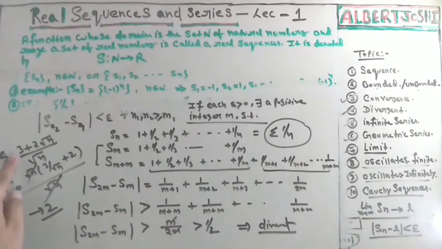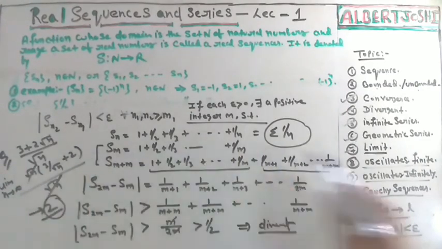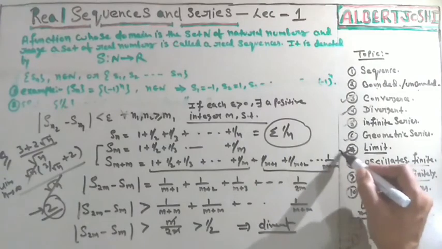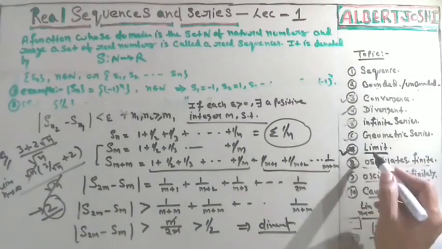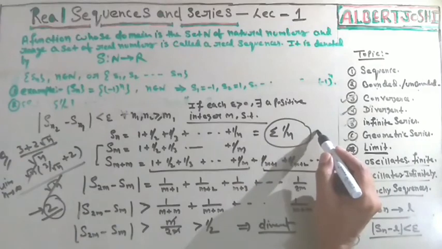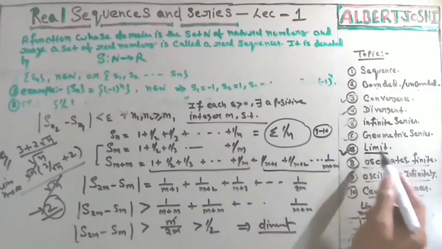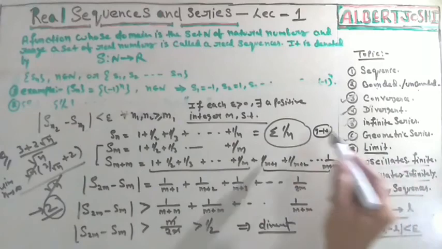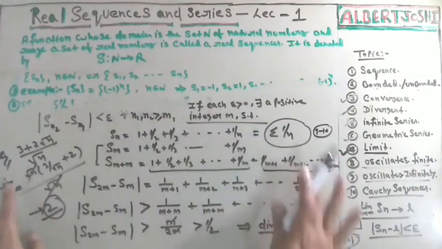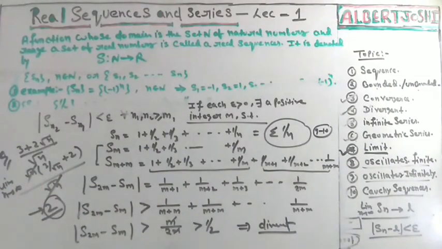So whenever someone has given you any sequence, and at n tends to infinity this is going to a finite value, then this is convergent. If you are getting infinity, then this will be divergent. To understand the sequence, again I am just telling you, you must go to limits. I have uploaded a total of 9 to 10 videos for limits. You must go through limits and L'Hospital's rule, then your concept will be clear.